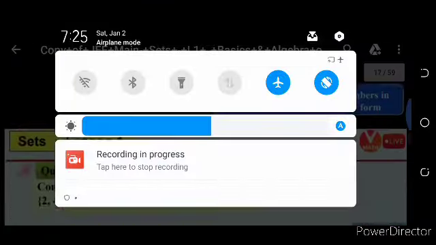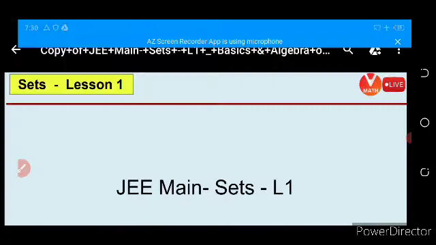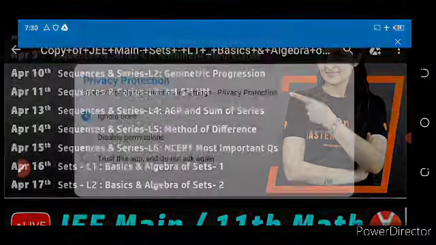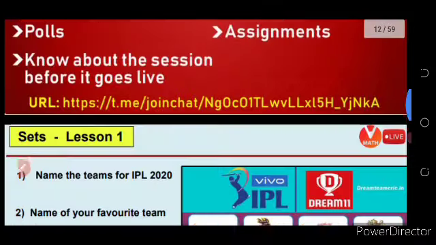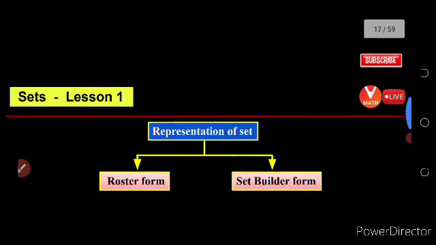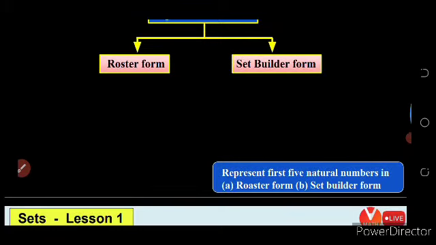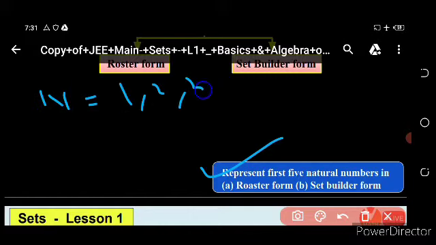Okay, then come to our topic. What is called set builder and roster method? Then come to the question. So come to our set builder method or roster method. Okay, there are two formats: one is the roster method and another is the set builder method. If this is the question, represent the first five natural numbers, what are the first five natural numbers? That is 1, 2, 3, 4, 5. These are the first five natural numbers.